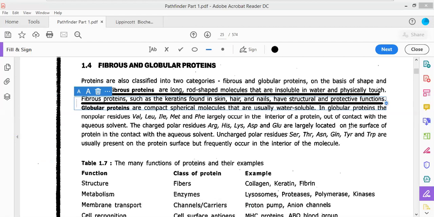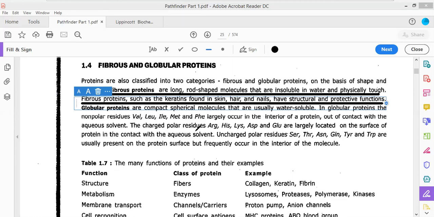Now moving forward, in globular proteins, the nonpolar residues, valine, leucine, isoleucine, methionine, phenylalanine, largely occur in the interior of the protein. This is very important. In globular protein, the nonpolar residues occur in the interior of the protein, in contrast with the aqueous solution. So non-polar residues largely occur in the interior of the protein in the case of globular proteins.